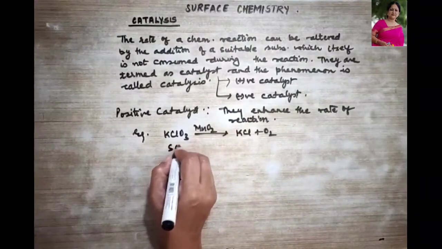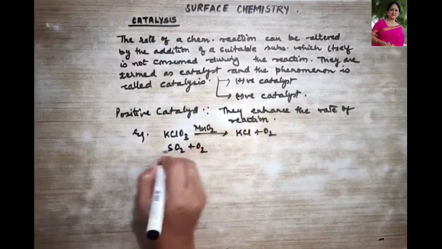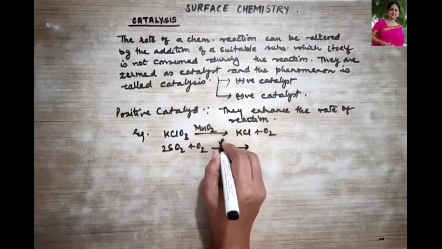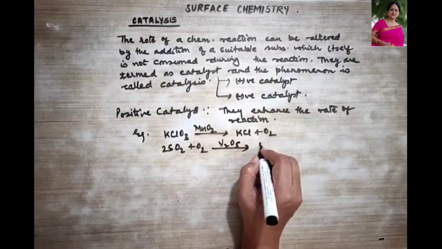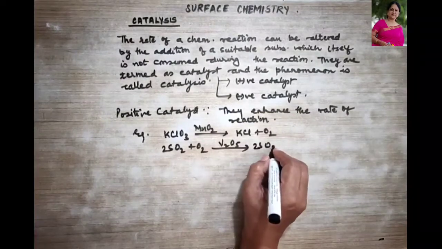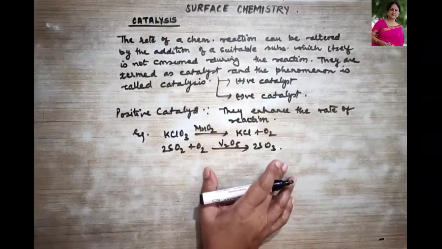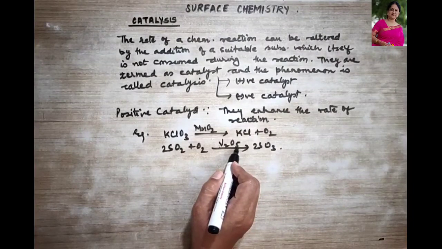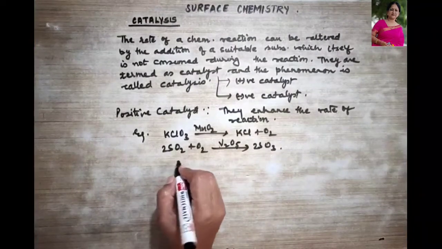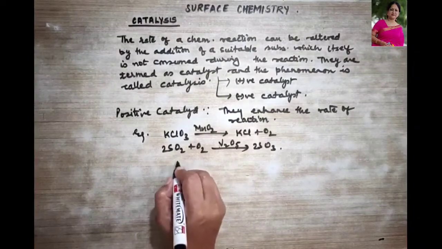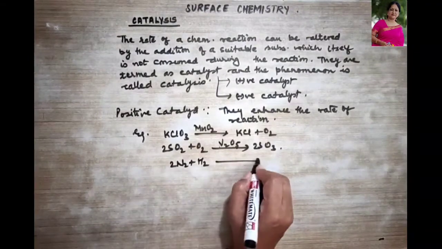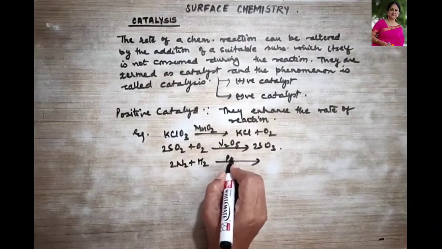More examples, if you remember, SO2 plus O2. Do you remember the oxidation of sulfur dioxide with the help of vanadium pentoxide giving us sulfur trioxide? Vanadium pentoxide is also your positive catalyst. Another example, if you remember Haber's process, N2 plus H2. What is the catalyst used over here?